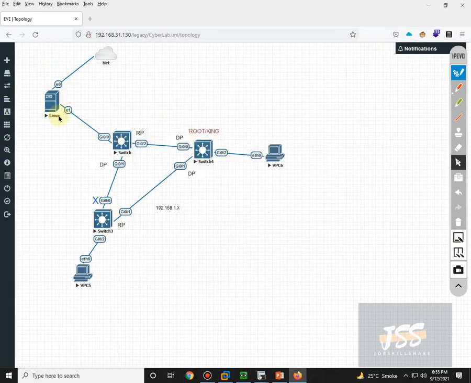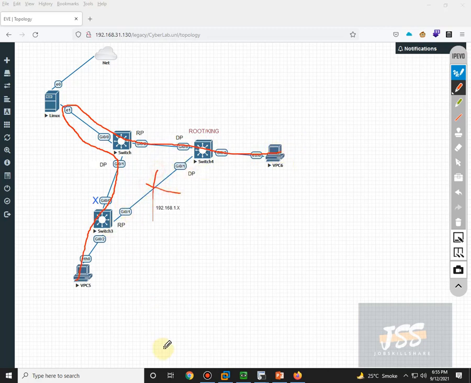What did this attacker gain after that? Whatever communication this VPC5 host wants to have with this host will always go through this one, like this path. The path will be like this, because one of these ports will be in a blocking state.